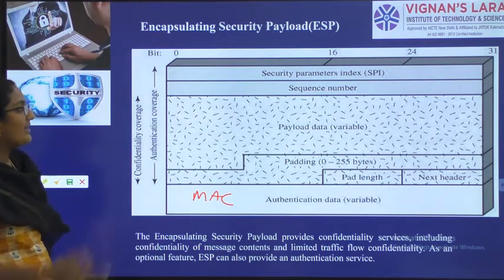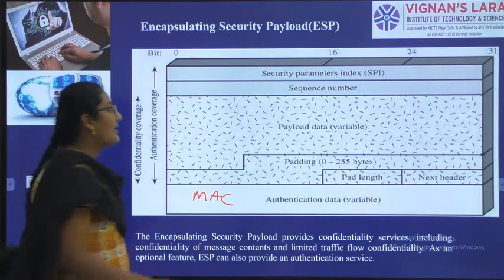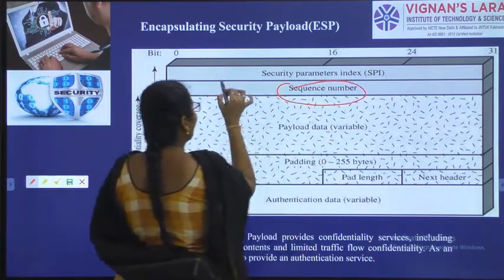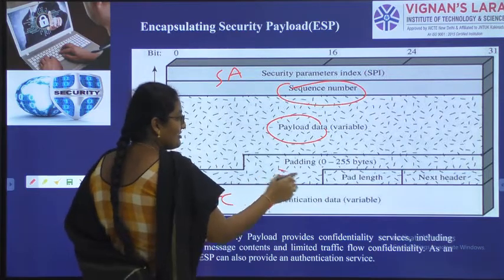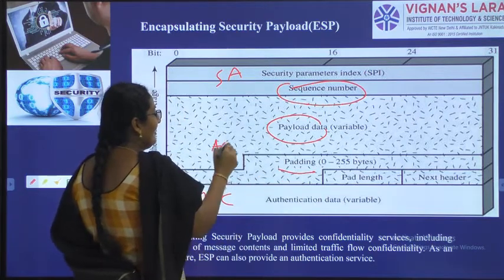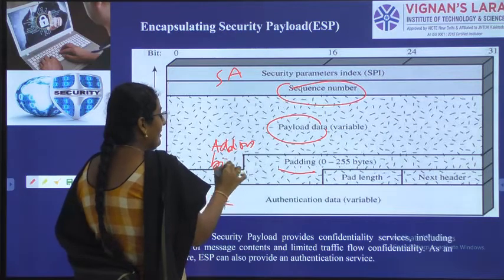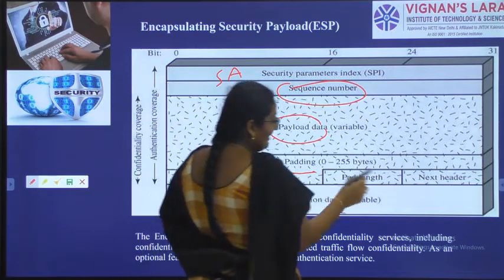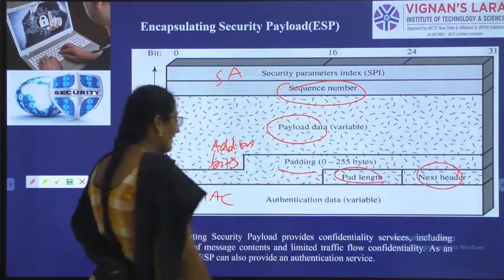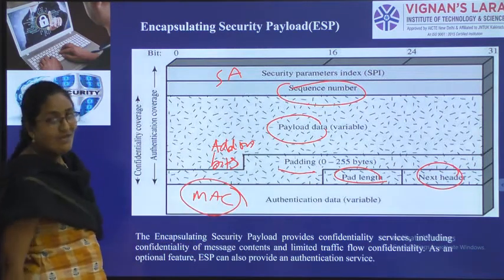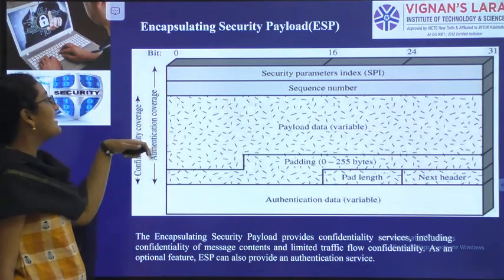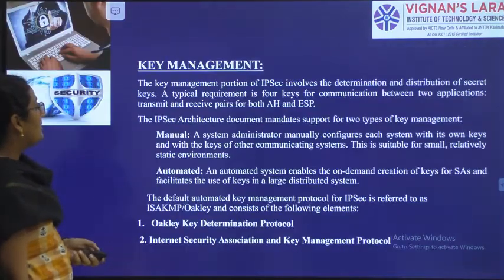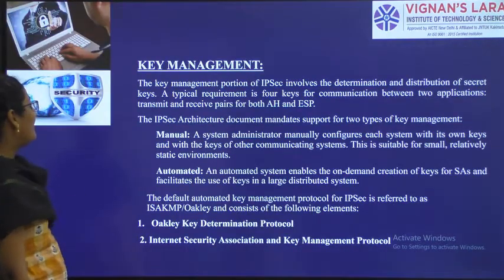So 32 bits are divided into many parts for having sequence number, for having security association, for concentrating on payload, for storing padding bits. Padding is nothing but add-on bits. And for length and for next header. And finally for exchanging MAC also we have authentication data. So this is the encapsulating security payload. So next one is key management.